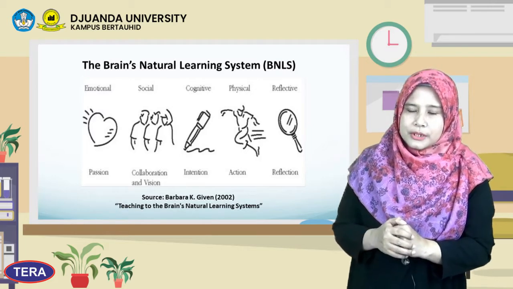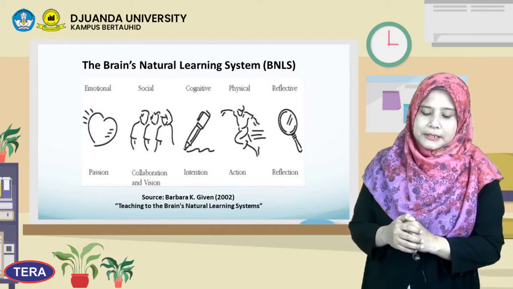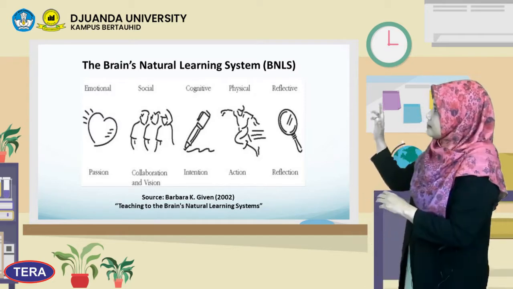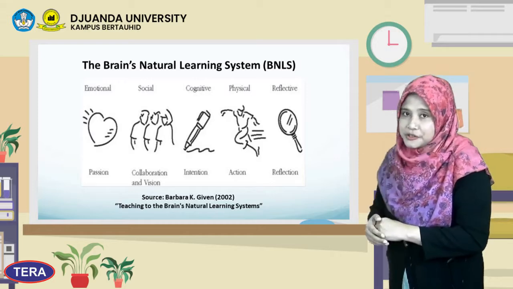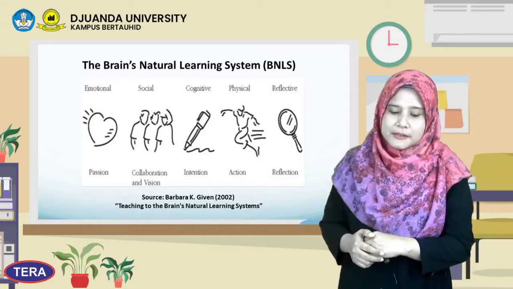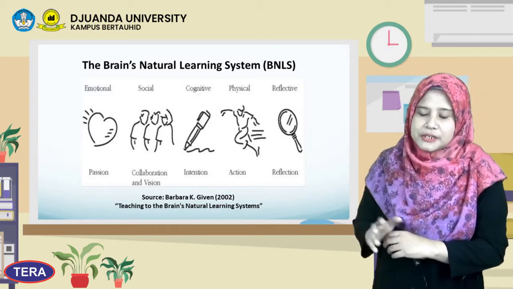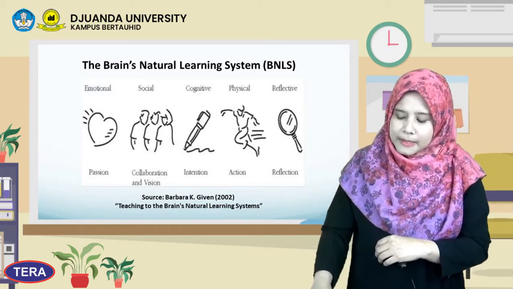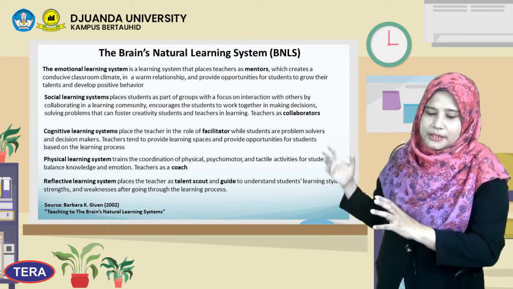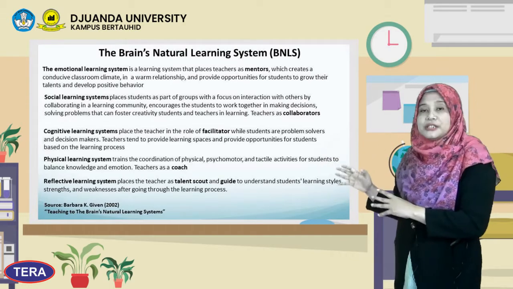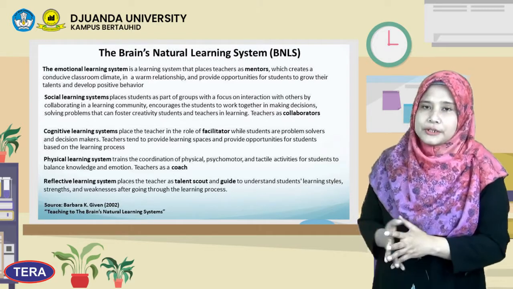We chose it from Barbara K. Given, about teaching with the brain natural learning system. We can see that there are five learning systems in the brain natural learning system: emotional, social, cognitive, physical, and reflective. And here, the emotional learning system places the teacher as a mentor.